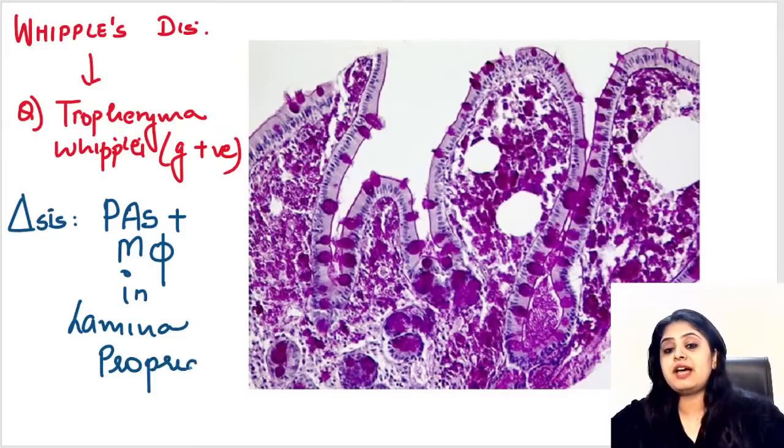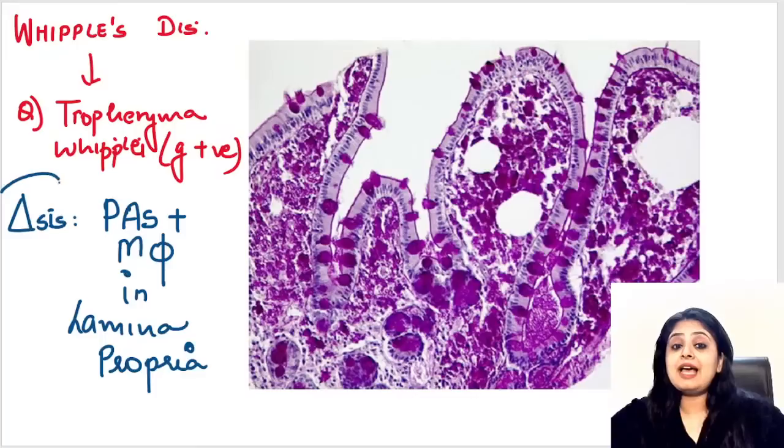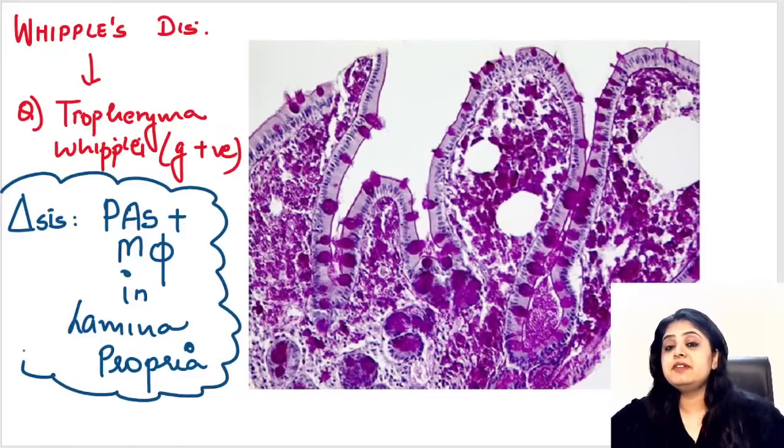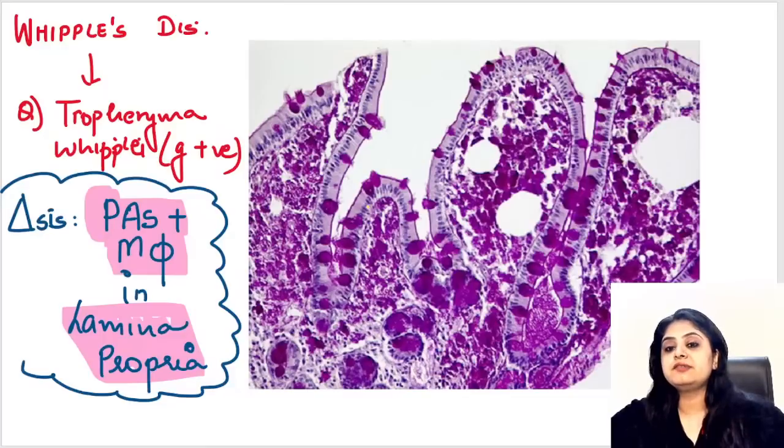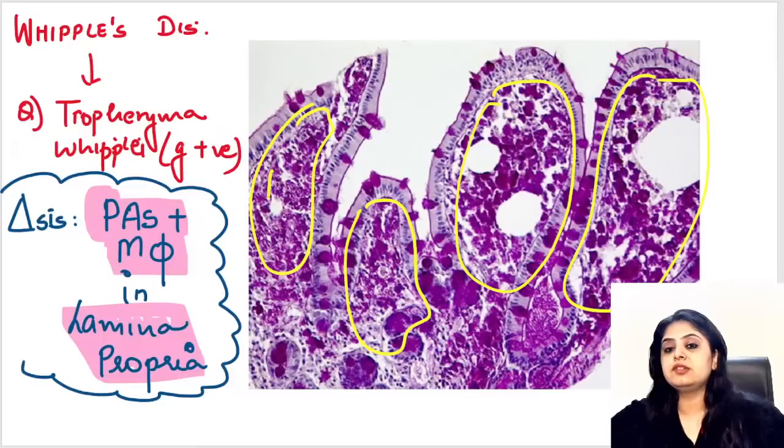Guys, for Whipple's disease, I don't just say memorize this, I say memorize it alphabet by alphabet. Even one alphabet, one dot, one dash, you cannot change. Remember it as it is. Every word is important. Which is the stain that you use? PAS. What is the cell that you see? Macrophage. Which layer do you see it in? The lamina propria. Now tell me something: PAS gives what color, ma'am? P for PAS, P for pink. So all these pink collections that you're seeing here in the lamina propria are PAS positivity, macrophages, lamina propria. All three words are fitting in over here.